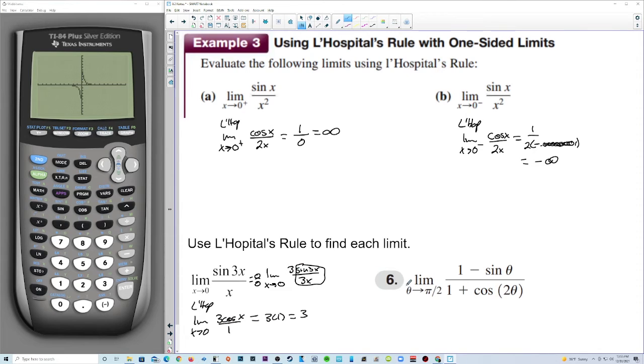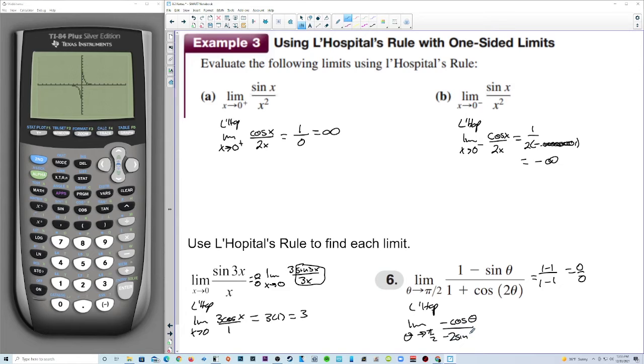How about one where we're throwing in thetas instead of x's? That's the only real difference here. If we plug in pi over 2, sine of pi over 2 is 1, and cosine of pi is negative 1. So we get 0 over 0. L'Hopital's: limit as theta approaches pi over 2 of negative cosine of theta over, what's that going to be?